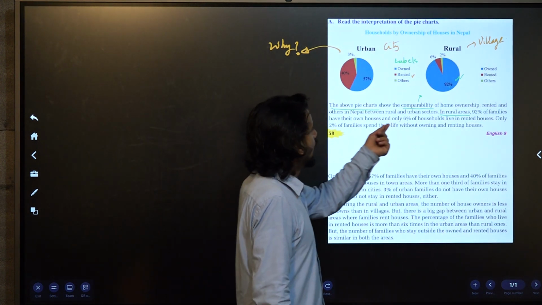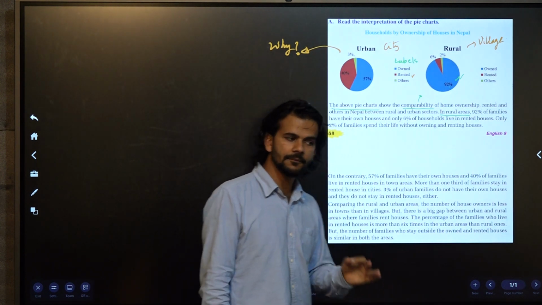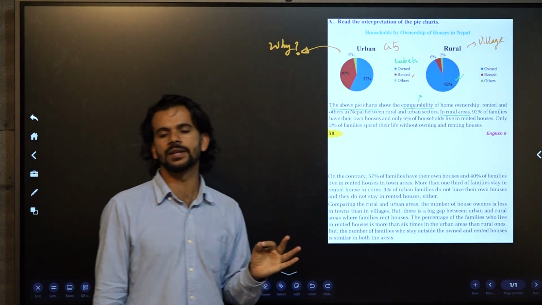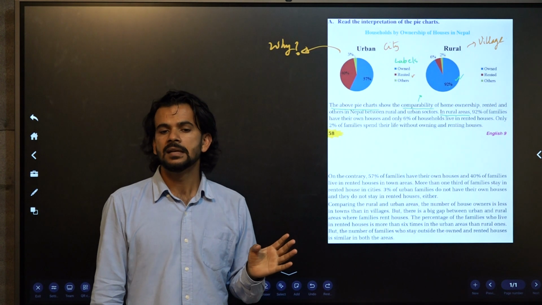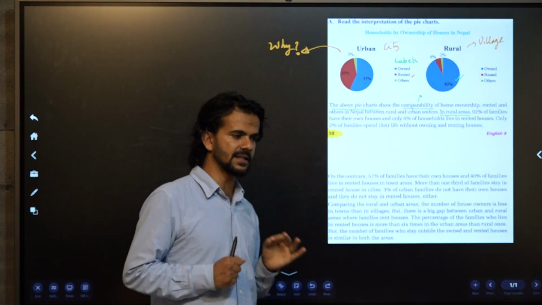And only 6% of the households live in rented houses. That's a striking difference. Striking difference between the urban and the rural. What is this striking difference?